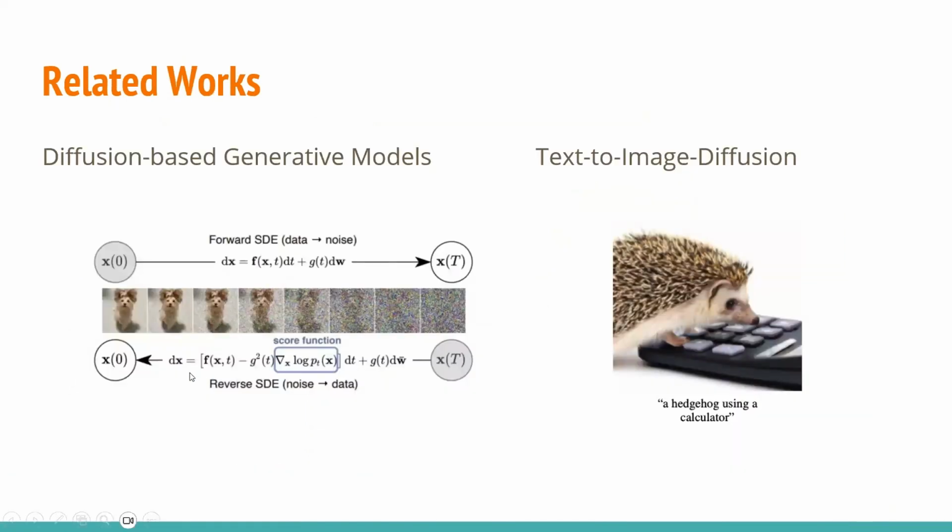Related works. So first is the diffusion-based generative model. This model has evolved to effectively generate high-quality images. Initially introduced for image generation, these models have seen improvements through score-based diffusion, denoising diffusion probabilistic models, and denoising diffusion implicit models, which enhance image quality and generation speed. To accommodate high-resolution imagery, researchers have developed techniques like using image pyramids, multiple processing stages, and latent representations to expedite the generation processes.